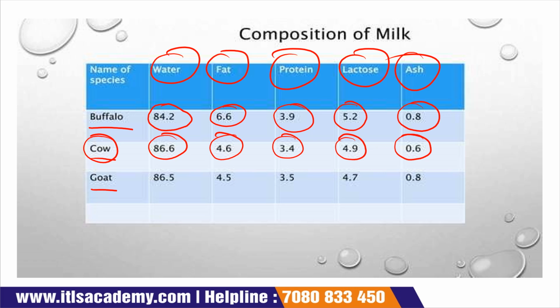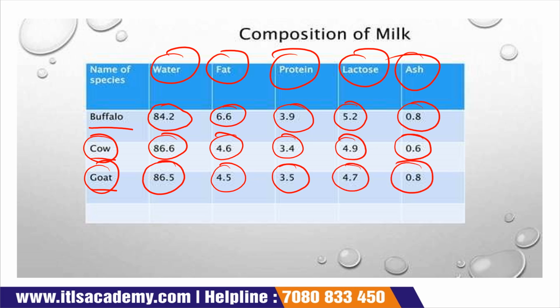The next species is goat, whose water concentration is about 86.5%, fat about 4.5%, protein about 3.5%, lactose about 4.7% and ash about 0.8%.